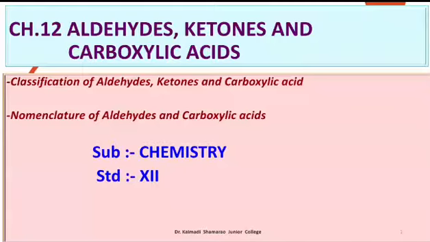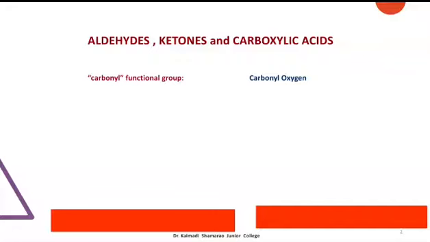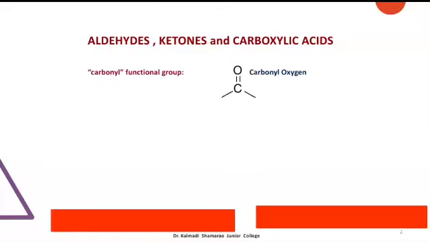In this video, we will begin with the new chapter, that is chapter number 12, aldehydes, ketones and carboxylic acid. In the first part of this series, we are going to learn the classification of aldehydes, ketones and carboxylic acid as well as nomenclature of aldehydes and carboxylic acid. So, let's start. First, let's understand what are aldehydes, ketones and carboxylic acids.